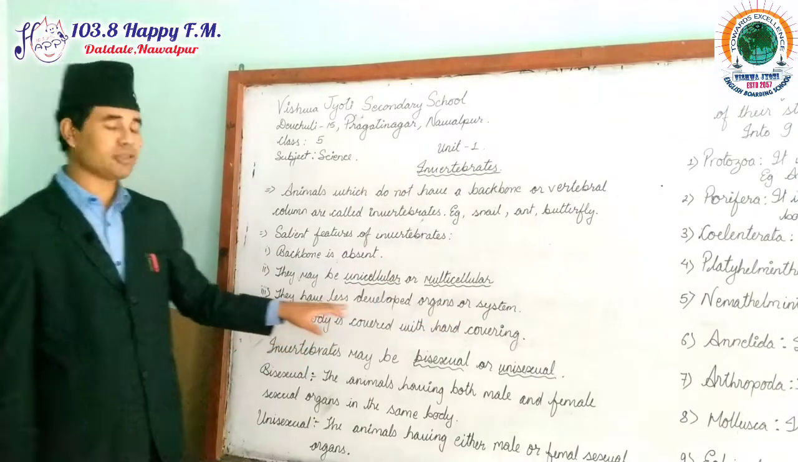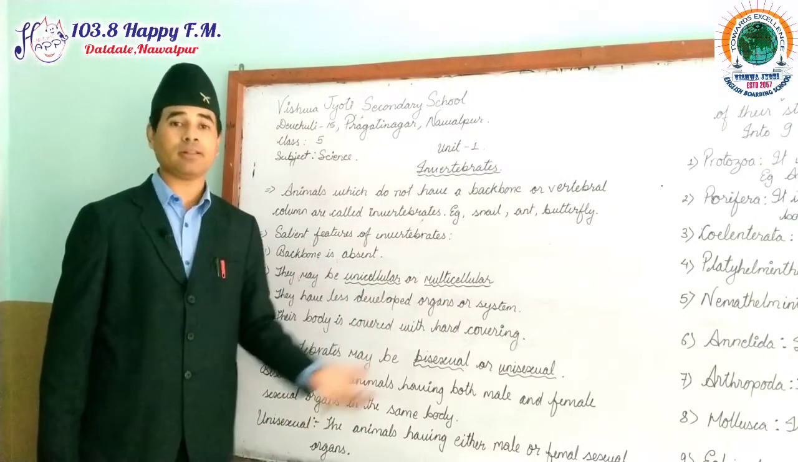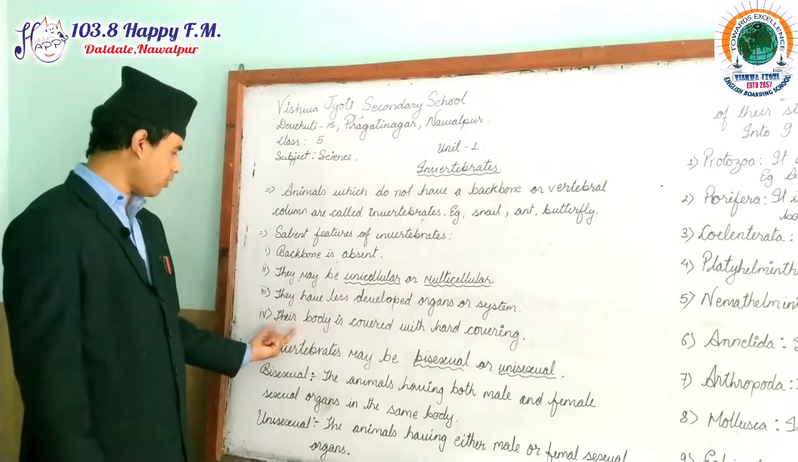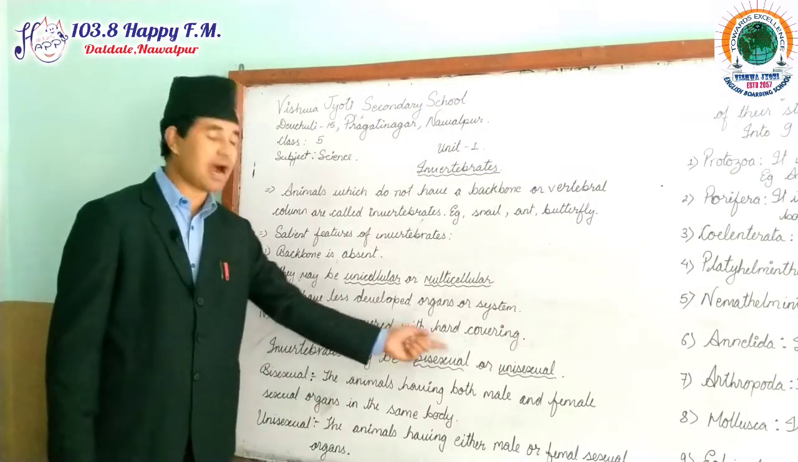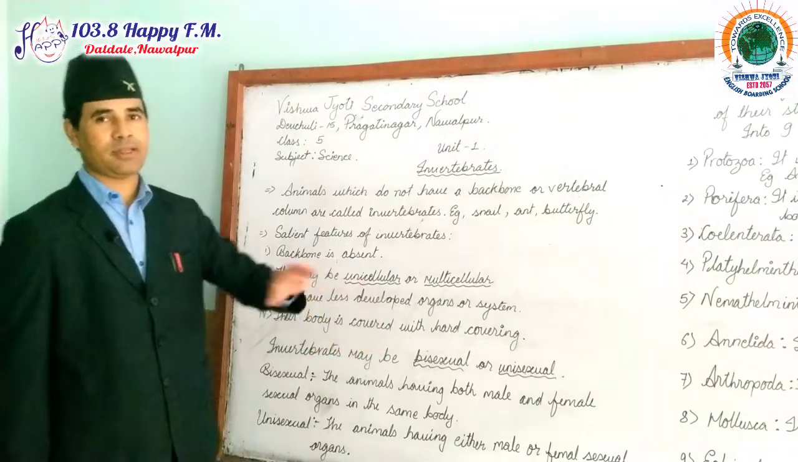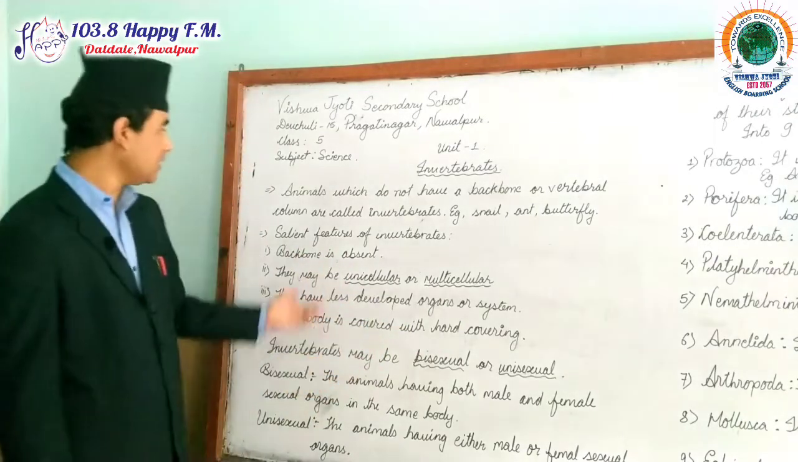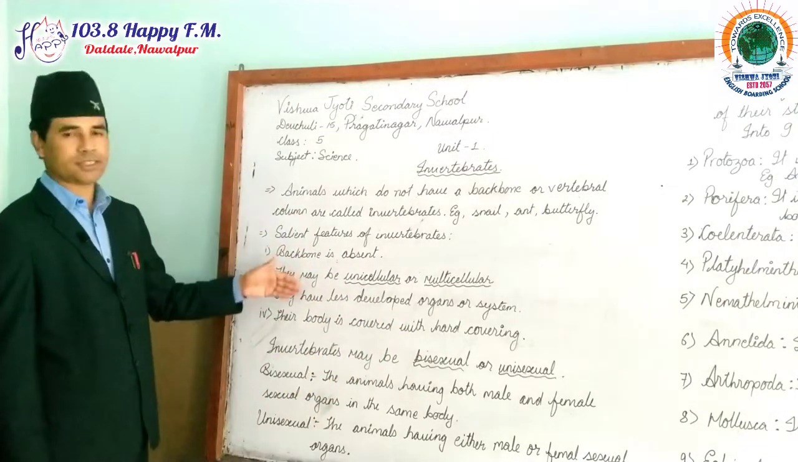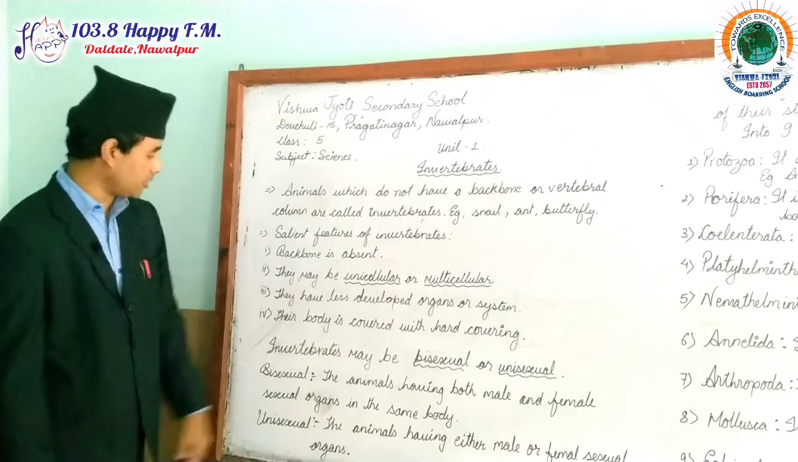Means their body organs are not that much developed like vertebrate animals. Point number 4, their body is covered with hard covering. Most of them, their bodies are covered with hard covering. These are the 4 basic features of invertebrate animals.